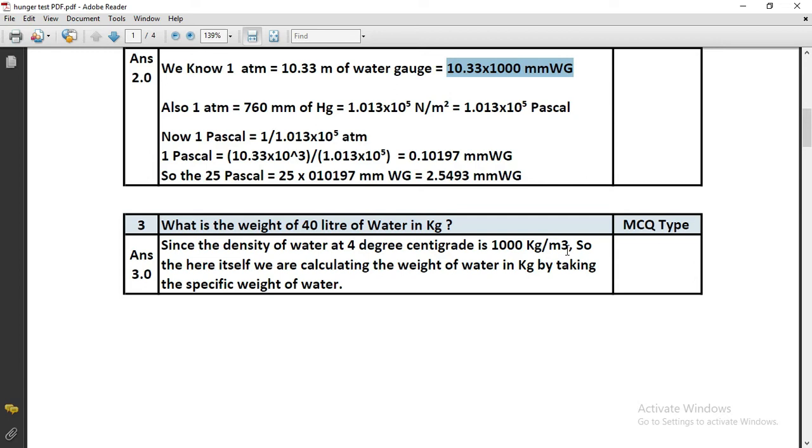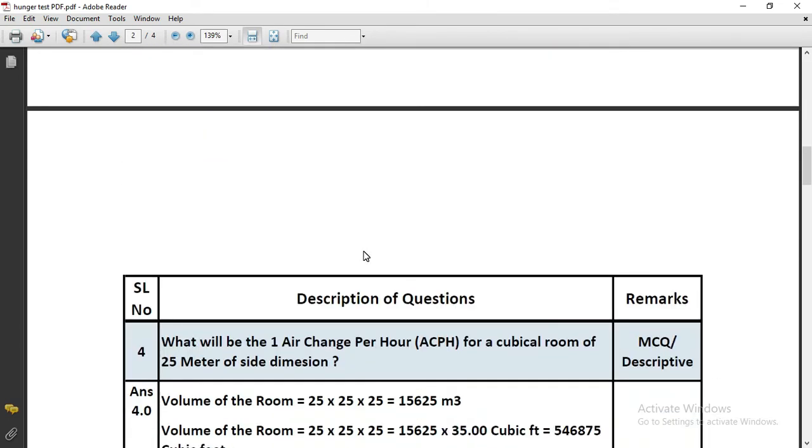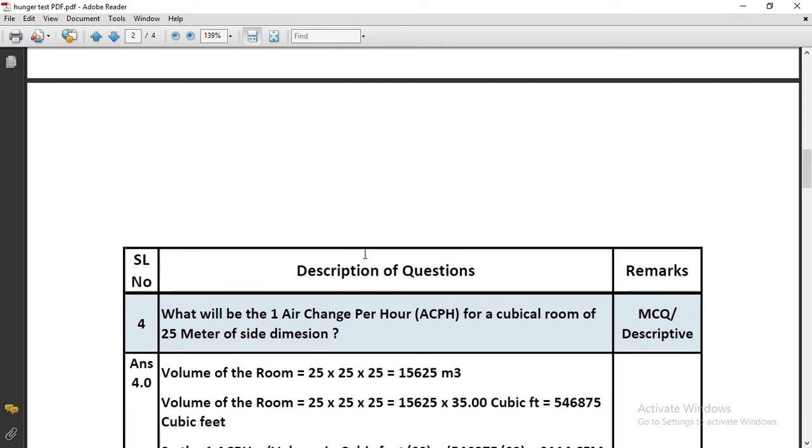We have to remember it. Here we are calculating the weight of water in kg by taking the specific weight of water. So basically 40 liter of water means 40 kg of water. Just remember it, because 1 cubic meter of water is equal to 1000 liter.